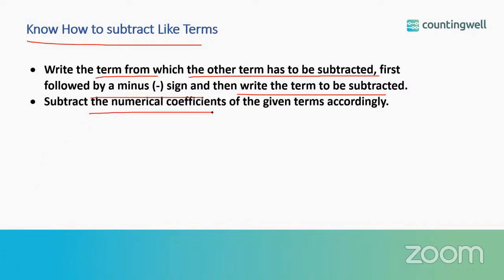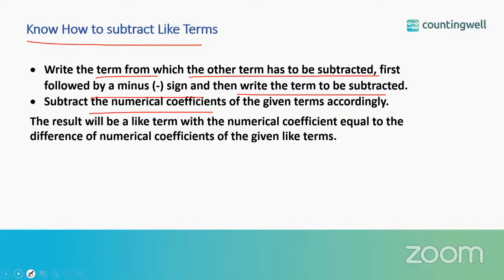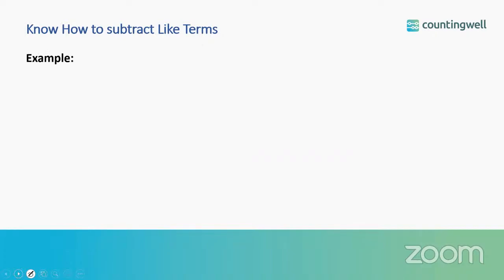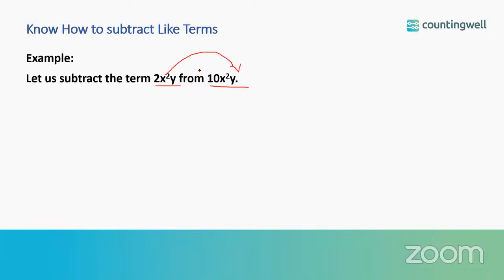Then you have to subtract the numerical coefficients. The result will be a like term with the numerical coefficient equal to the difference of the numerical coefficients of the given like terms. Let us see one example to understand this properly. Let us subtract the term 2x square y from 10x square y. Note that both are like terms with difference in the numerical coefficients.